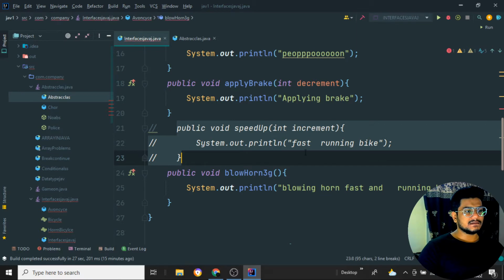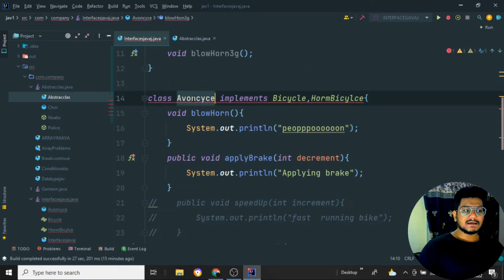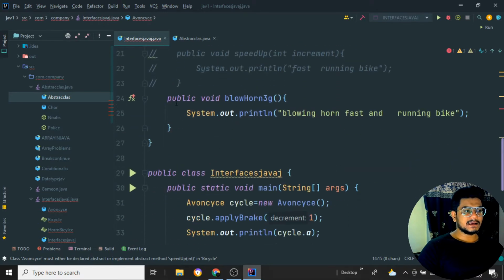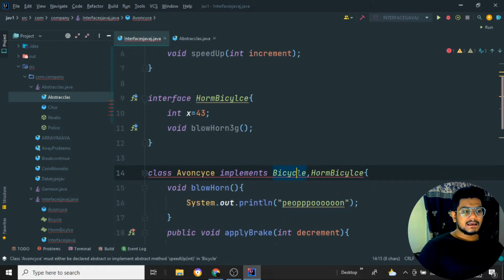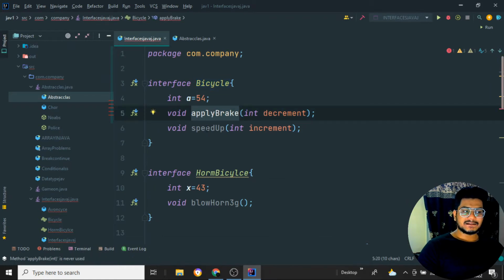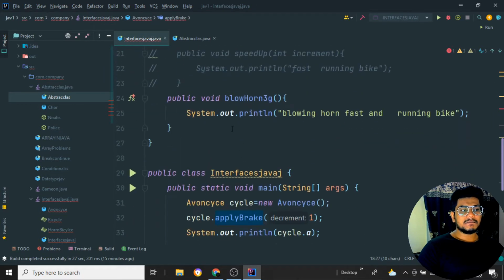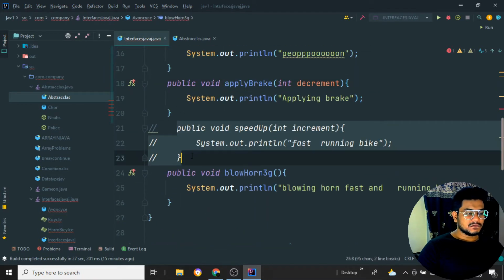If I just remove one like this, now see, I might get an error. You can see I'm getting an error in A1 cycle. Why? Because you are implementing the bicycle interface, and the bicycle interface has the apply break as well as the speed up function. You are having only the apply break function. Where is the speed up method? It is not there, so it is giving the error. So we need to comment out this one.